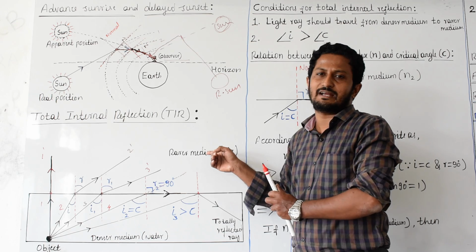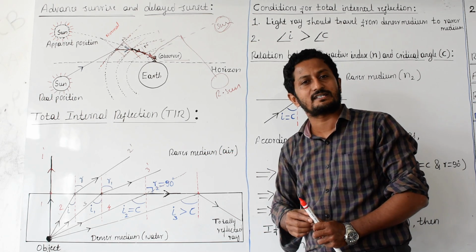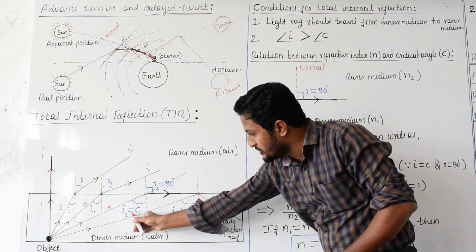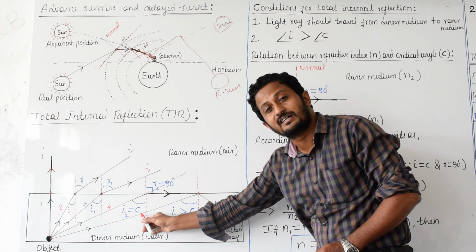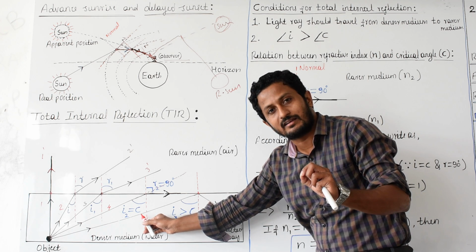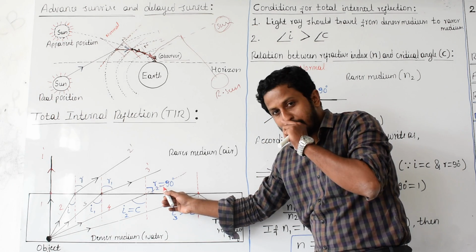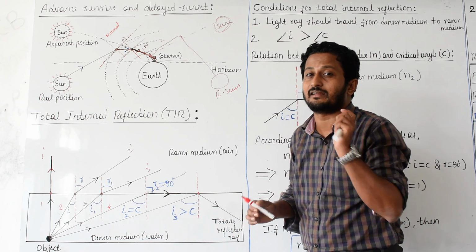For that, if the angle of refraction becomes 90 degrees, then it is called a critical angle. So I mention it as C, C indicating critical angle. For this angle of incidence, the refracting angle becomes 90 degrees, so we call it a critical angle.